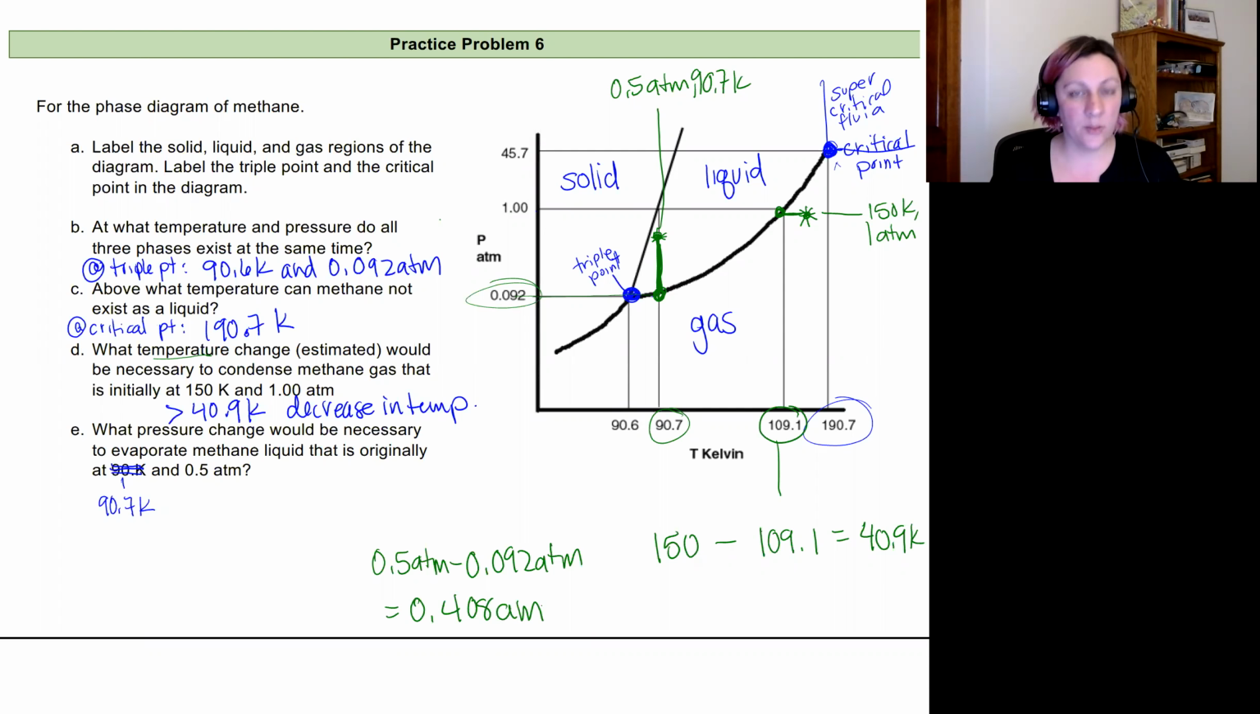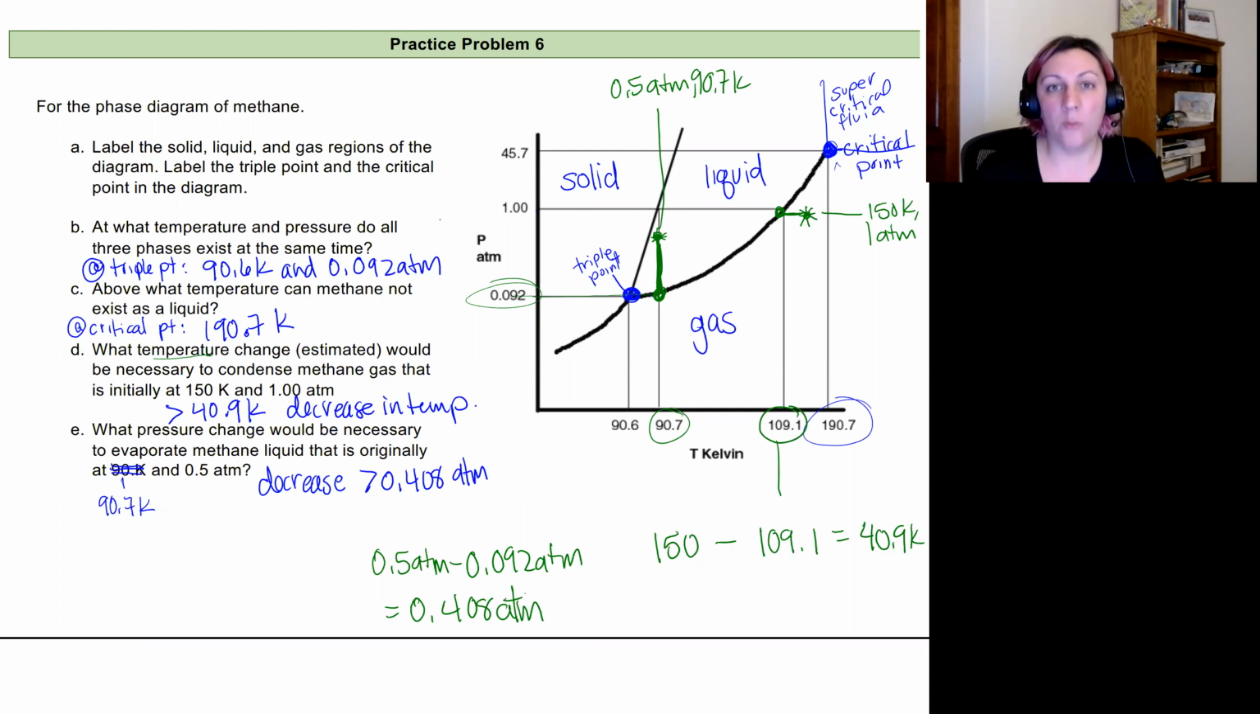And so really what I'm going to want to do to answer this question is decrease by a little bit more than 0.408 atmospheres, roughly, if we're going to estimate.